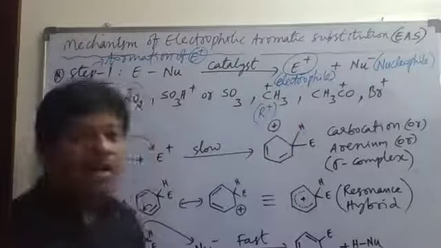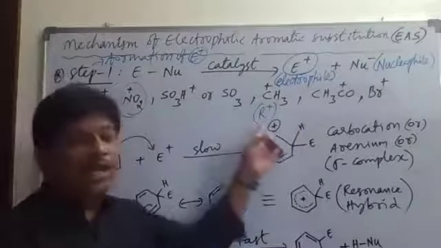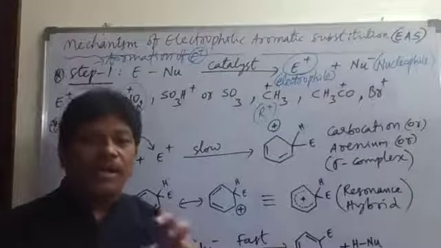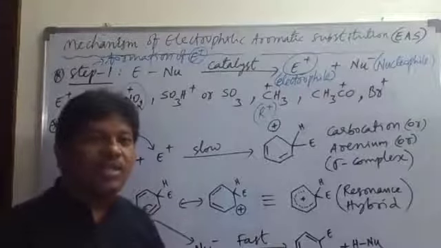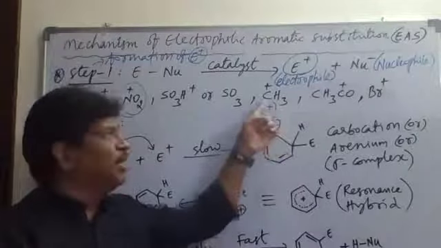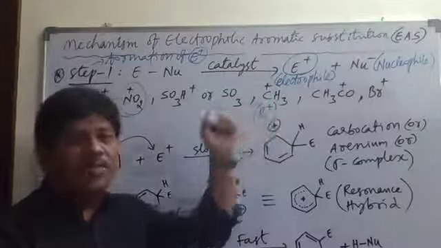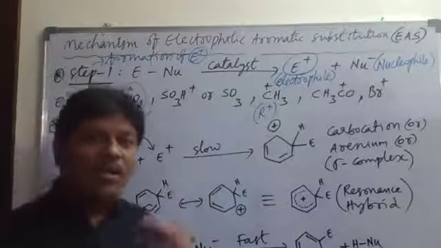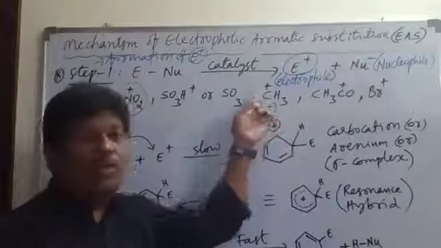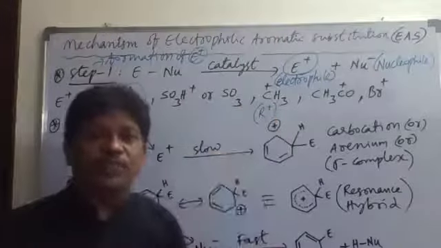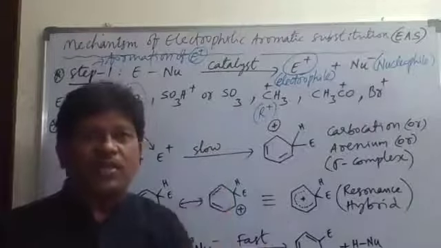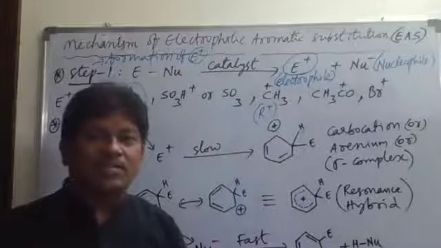R plus means alkyl carbocation. If an alkyl carbocation is substituted in the benzene ring, that reaction is called an alkylation reaction. In alkylation, the electrophile used is R plus. Here we have taken the example CH3 plus, methyl carbocation. It may be ethyl carbocation or methyl carbocation. If CH3 plus, the methyl carbonium ion, is substituted in the benzene ring, that is called methylation. If an ethyl group is substituted in the benzene ring, that is called ethylation, and so on.